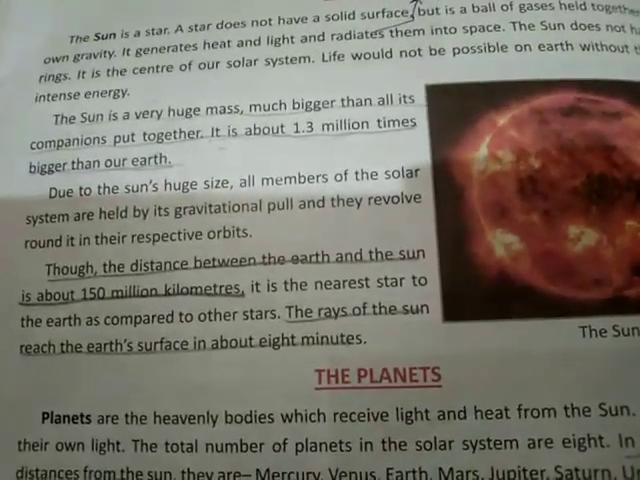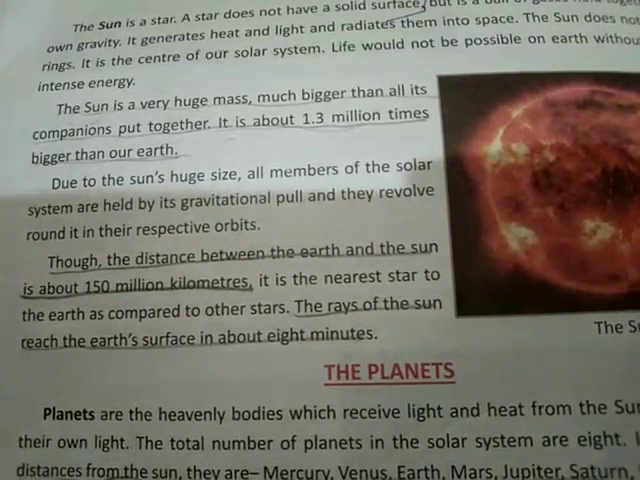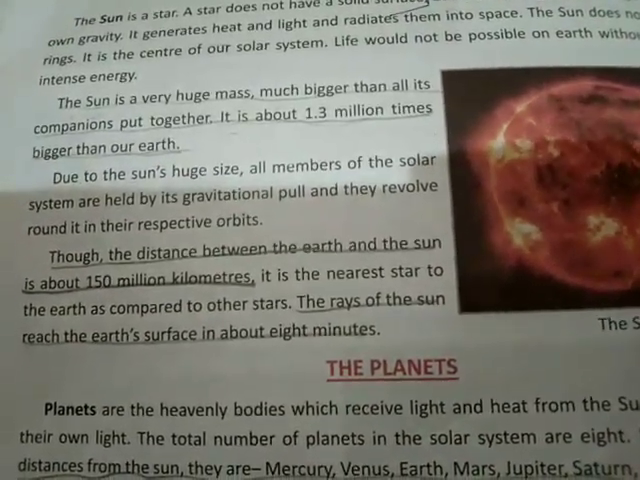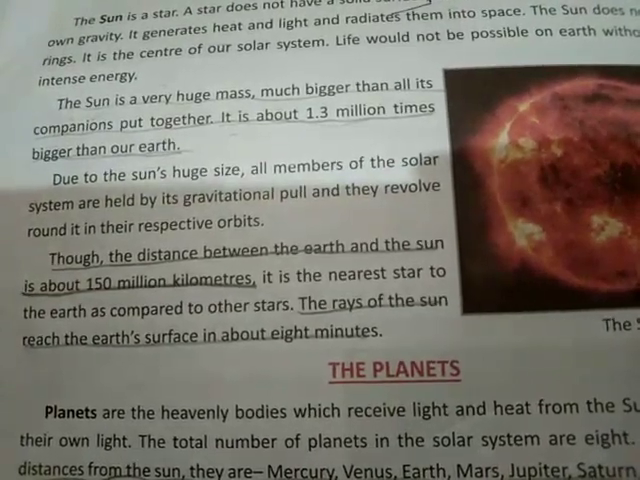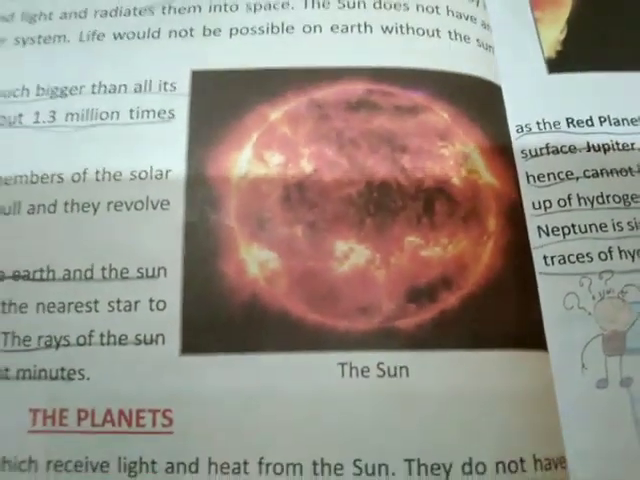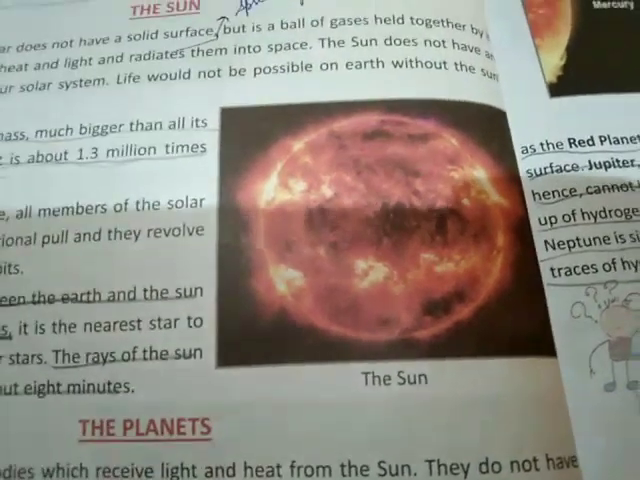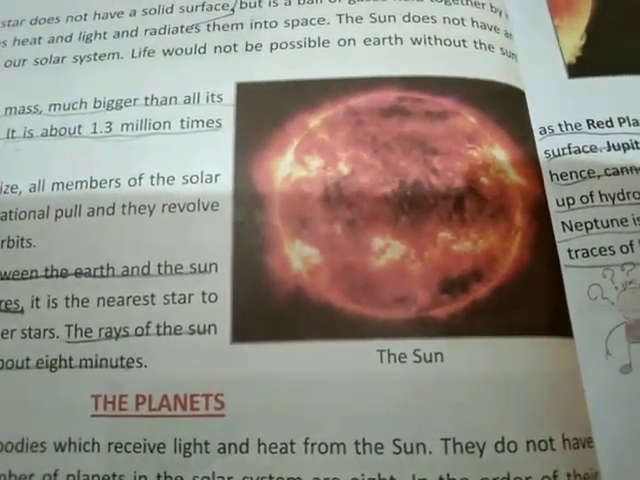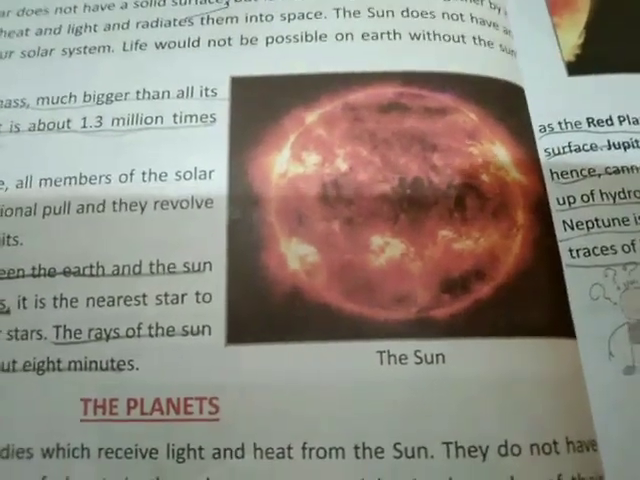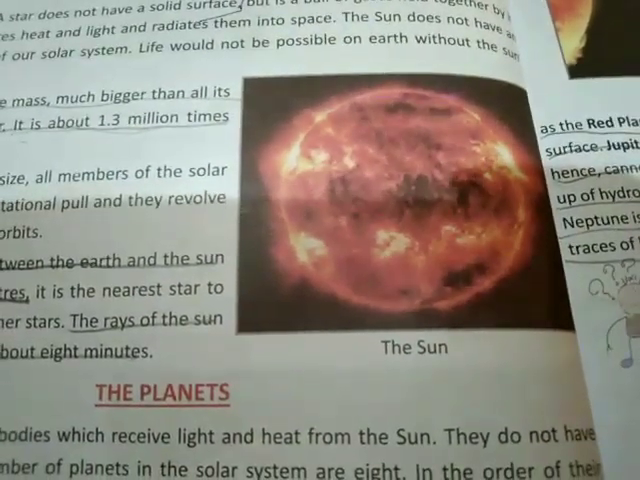Due to the sun's huge size, all members of the solar system are held by its gravitational pull and they revolve around it in their respective orbits. So the sun is very huge, such a big size. The sun not only attracts, it holds all the planets, and those planets just revolve around the sun.